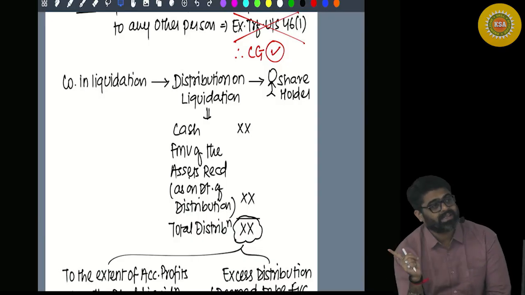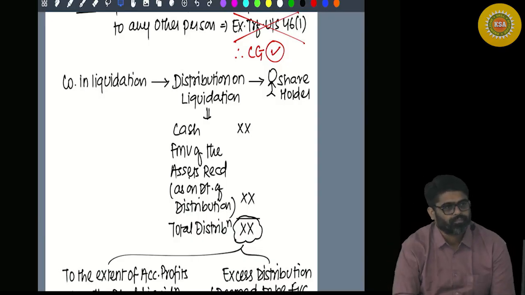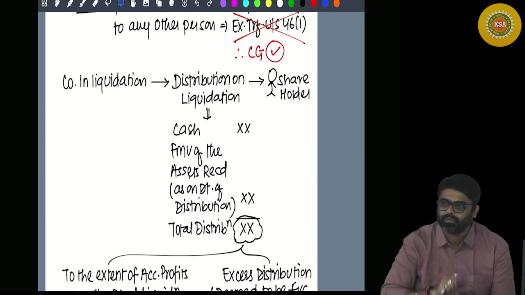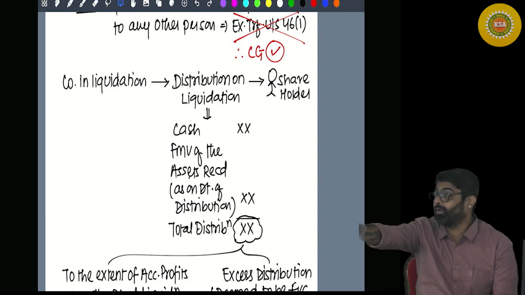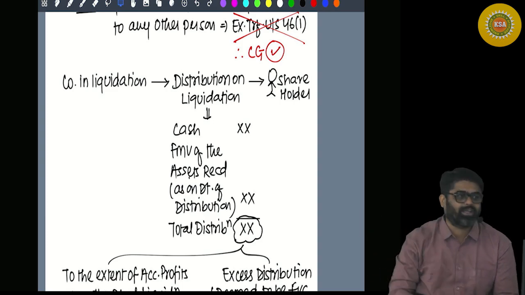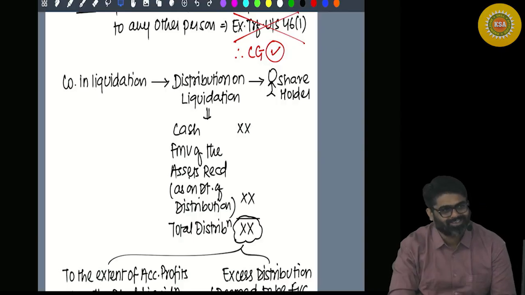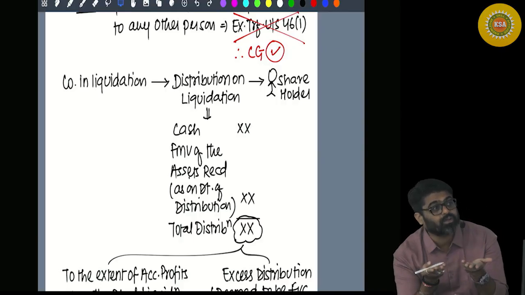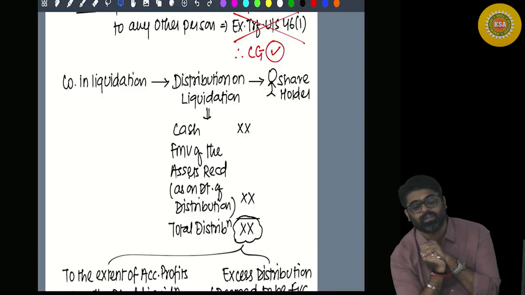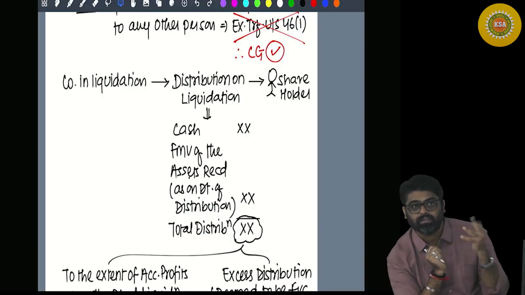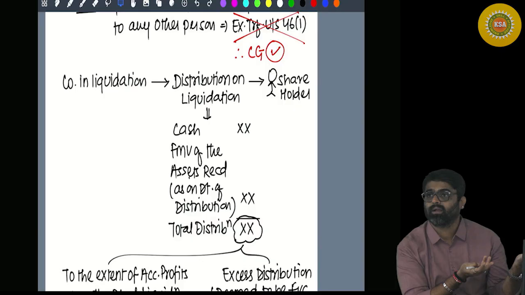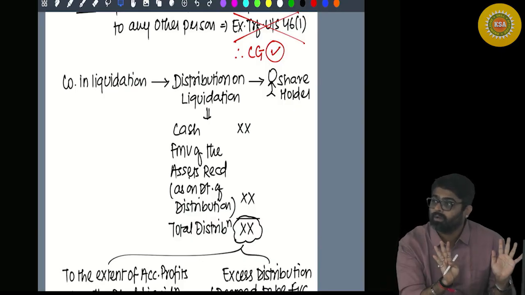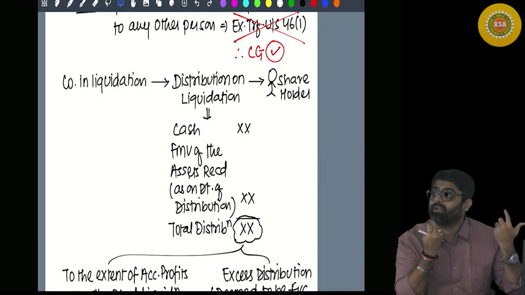To get this 10 lakh, what will you have to do? You will have to surrender the shares. So you are a shareholder. Did you give away your shares? The moment you surrender your shares, what will the company do with these shares? Cancel. Will the shares remain or will they not remain anymore? Does the asset remain or does it not remain anymore?